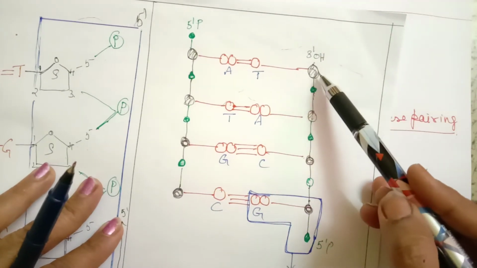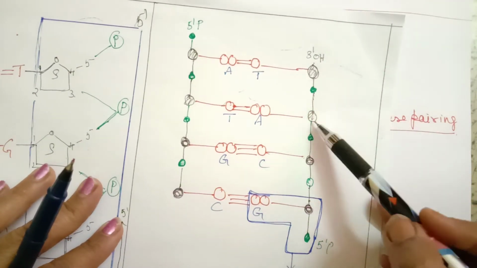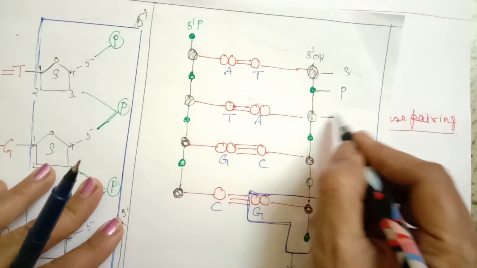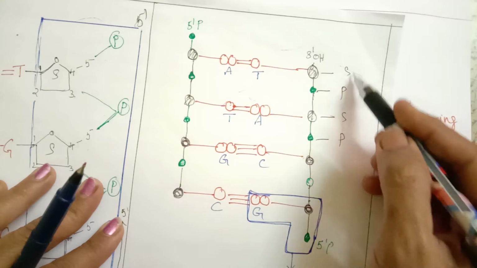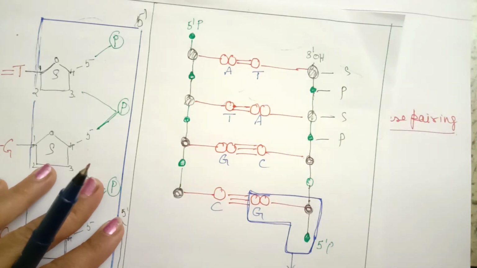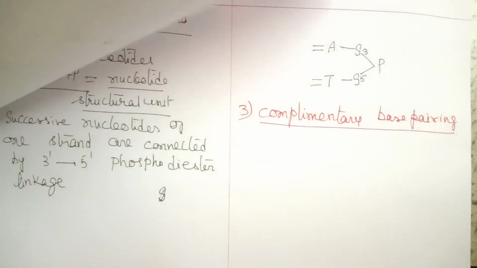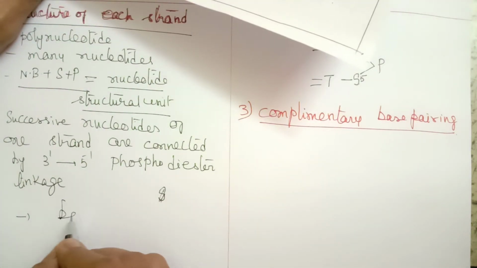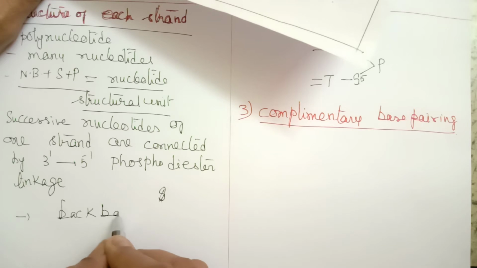So here this is a sugar, this is a phosphate, sugar, and this is sugar, and this is phosphate. Sugar and phosphate form alternately. And one more point you have to know, this sugar and phosphate linkage forms the backbone of the DNA molecule.